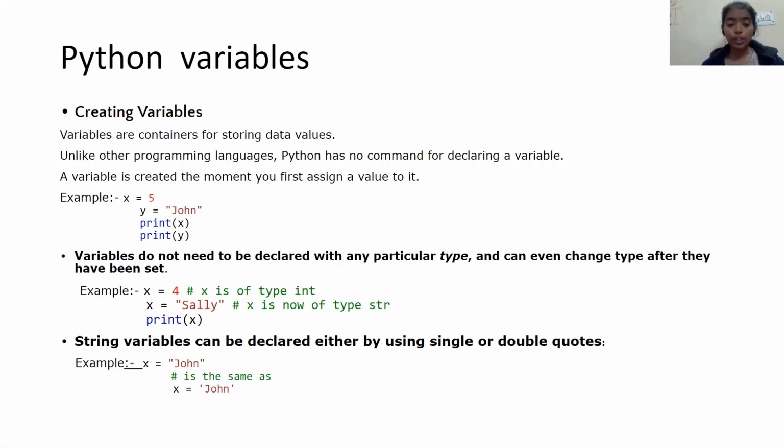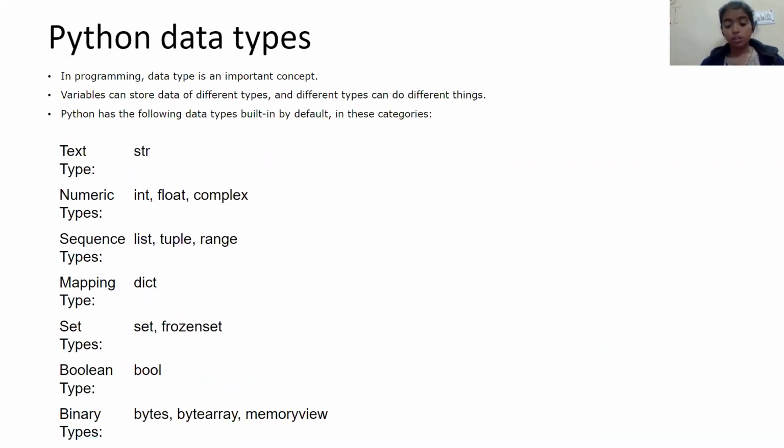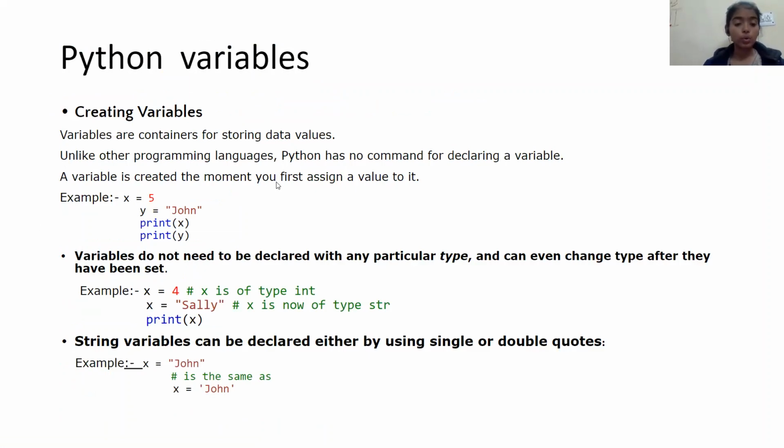Variables do not need to be declared with any particular type, and can even change type after they have been set. x equals 4, x is of type int. If I want to know the type of a variable, I use print type x. We will see this further.